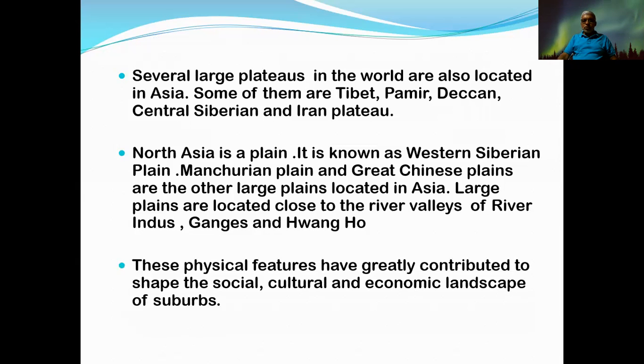Then these physical features have greatly contributed to shape the social, cultural, and economic landscape of the subcontinent. Because you know that most human activities are accumulated in these plains, because plains are flatlands located in low elevation. Therefore, cultivation, water supply, building roads, and everything are easy.